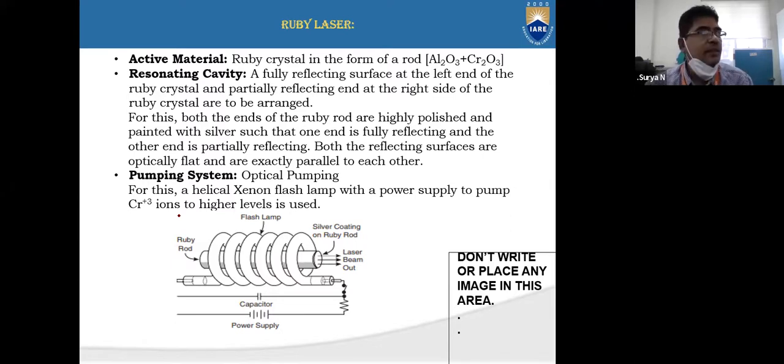Now, the other is the resonating cavity. What do you mean by resonating cavity? A fully reflecting surface at the left end of the ruby crystal and a partially reflecting end at the right side of the ruby crystal are to be arranged. For this, both the ends of the ruby rod are highly polished and painted with silver, such that one end is fully reflecting and the other end is partially reflecting. Both the reflecting surfaces are optically flat and exactly parallel to each other. So this is what the resonating cavity is.